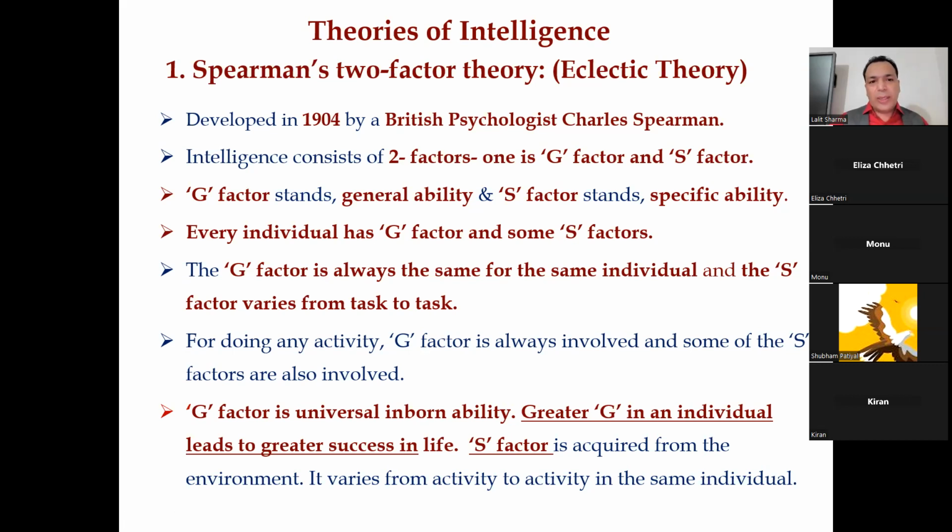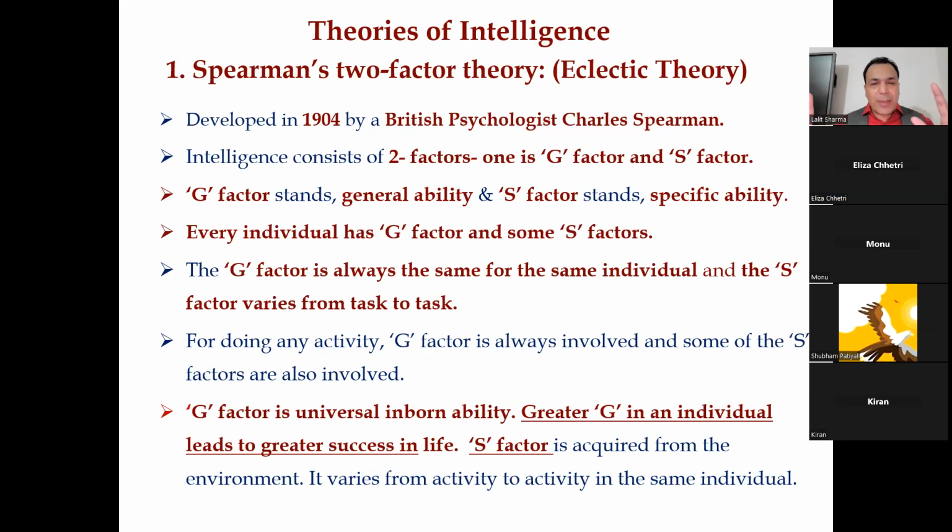Next, every individual on this planet has the G factor and some S factors. The G factor is always the same for the same individual, but the S factor varies from task to task. You have seen that, no? You give a task to some students, some do it, some don't, because of the S factor, but the G factor is the same.